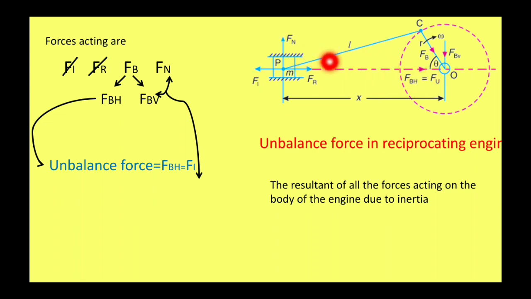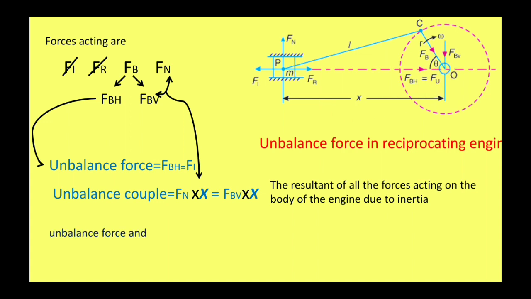Fn and Fbv, acting in opposite directions, form a couple, which is the unbalanced couple. Fn into x is the moment created, which is equal to Fbv into x. The unbalanced force and unbalanced couple vary in magnitude and direction during the engine cycle.